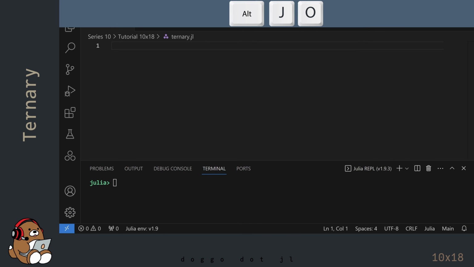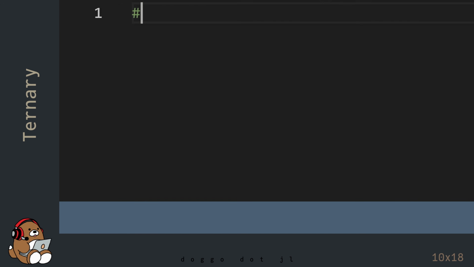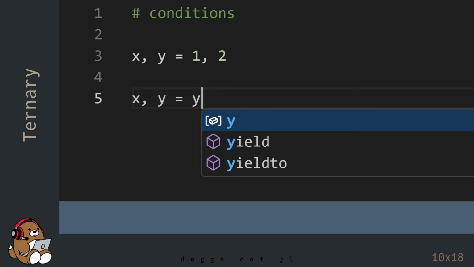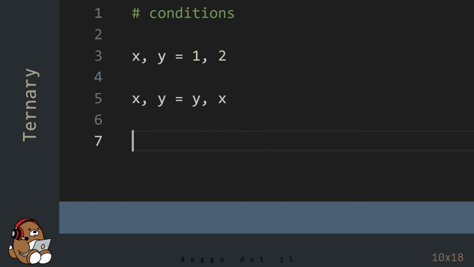I'm in VS Code, and I've already created a new .jl file. And I've also launched the Julia REPL by using Alt-J, then Alt-O. Let's start by setting up the same 3 conditions and the same 3 tasks that we used in the last chapter.